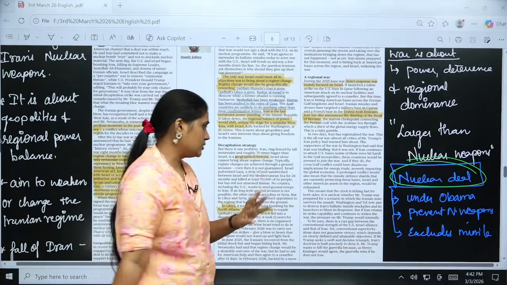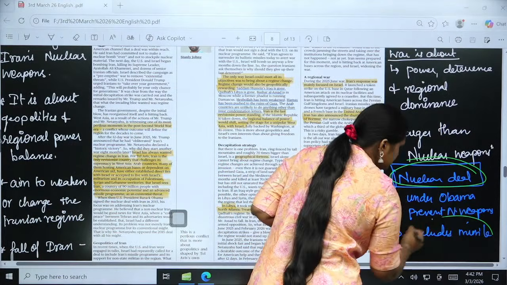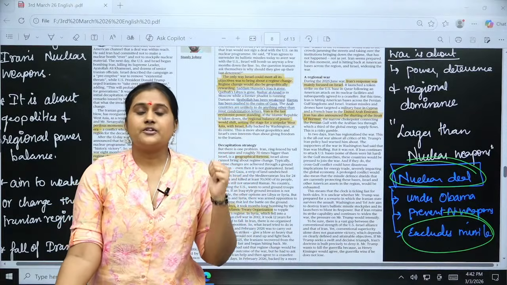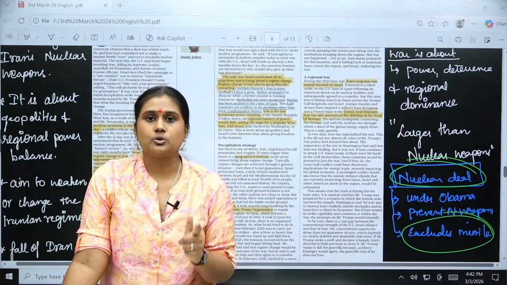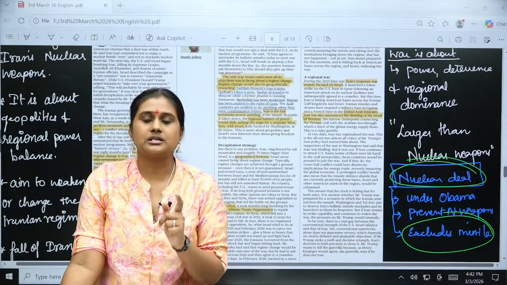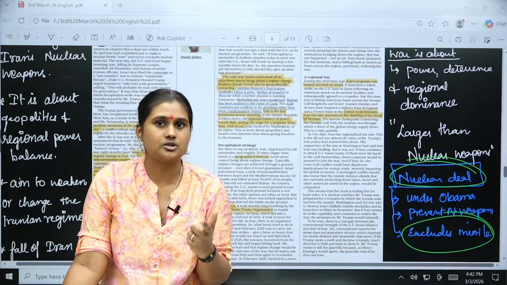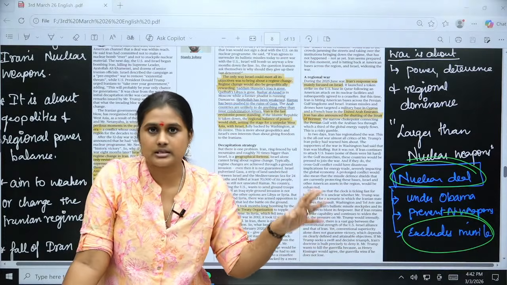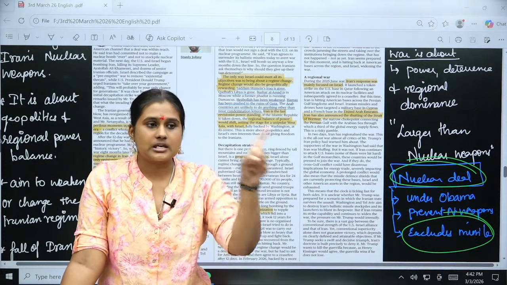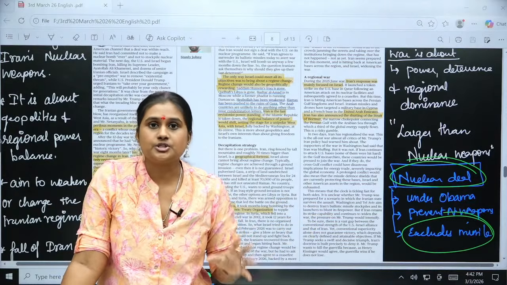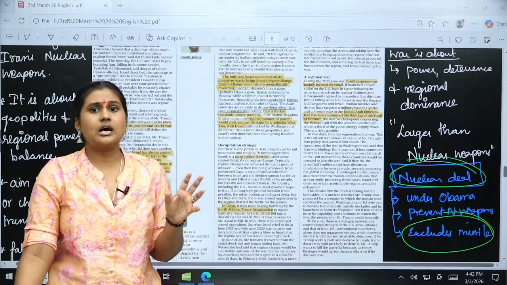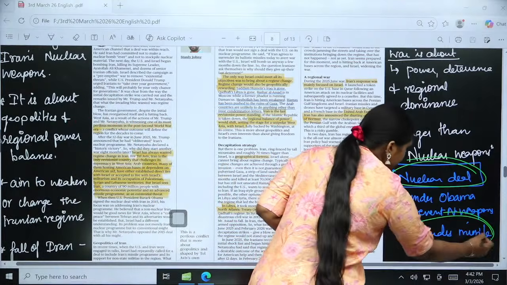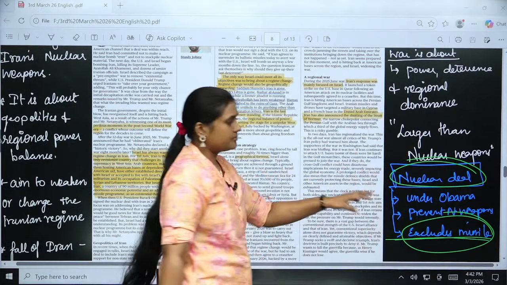But this has been a tension for Israel, because the deal does not include the ballistic missiles and the different advanced missiles of Iran. That eventually gives tension to Israel, since the striking range of the advanced missiles is huge and it would cause larger destruction for Israel. So that is the major thing, the missiles have been excluded, and that brings the tension here.